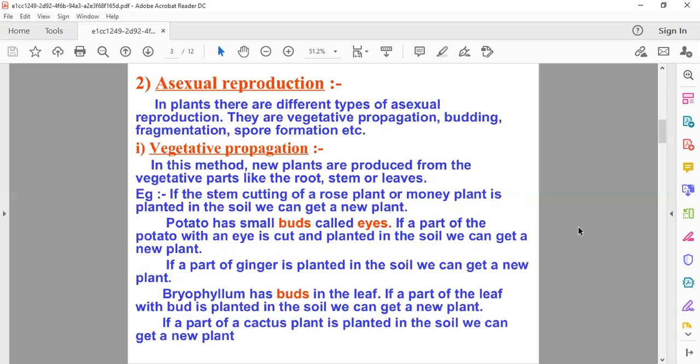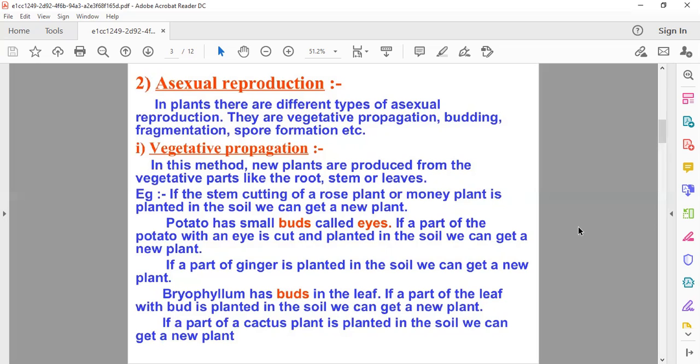Next, we'll discuss asexual reproduction in detail. In plants, there are two types of reproduction that we have read already. In asexual reproduction, new plants are obtained without the production of seeds or spores. Here we will be studying the parts under asexual reproduction: first is vegetative propagation, second is budding, and next are fragmentation and spore formation. So here we will be discussing four parts.